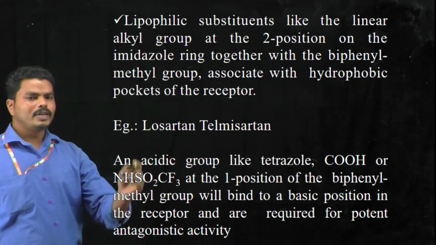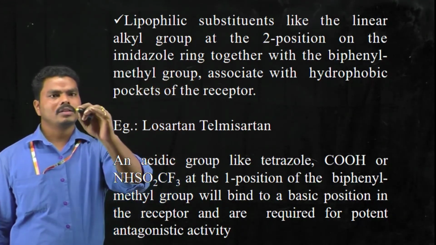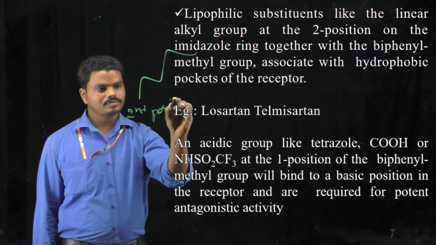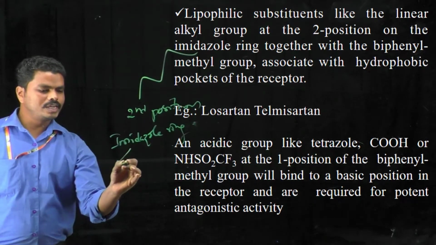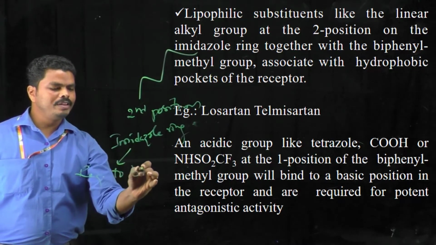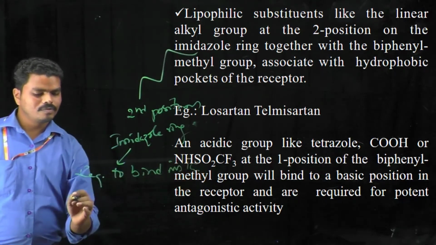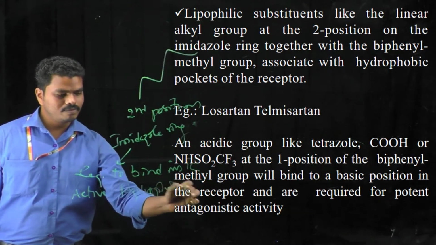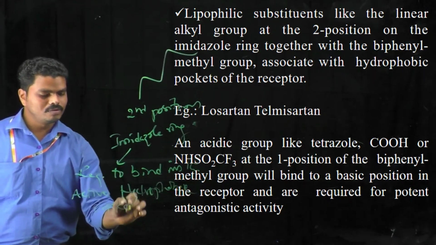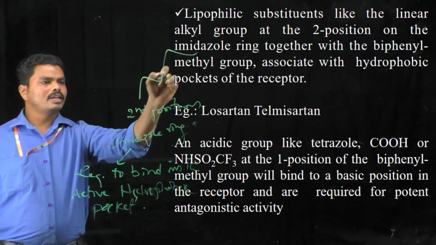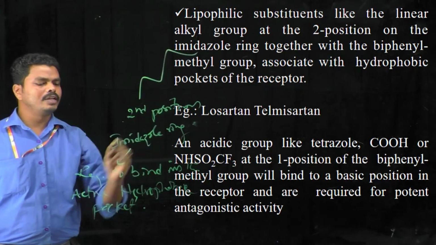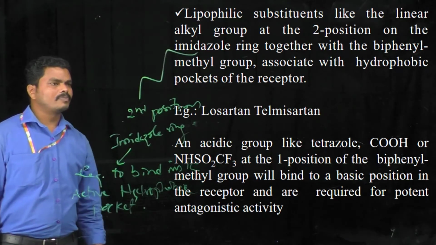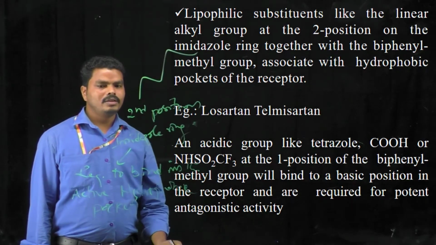The lipophilic substitutions like alkyl groups, that is the alkyl side chain at the second position of the imidazole ring, is required to bind in the active hydrophobic pocket of the receptor. So an alkyl side chain or alkyl substitution is required at the second position of the imidazole ring, which is essential to bind with the active hydrophobic pocket of this angiotensin receptor 1.